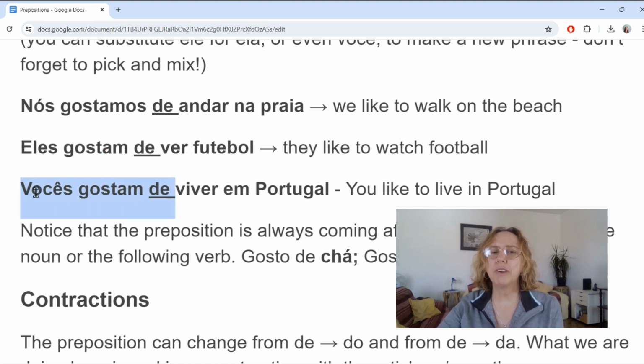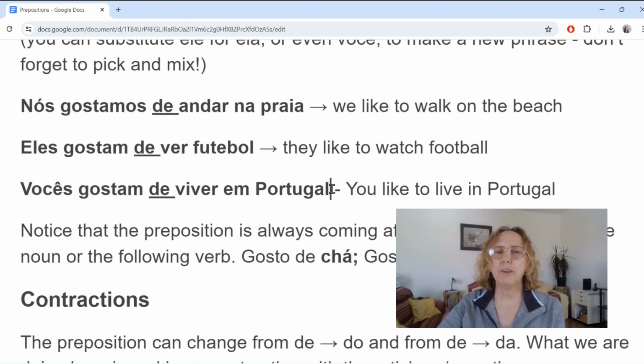Vocês gostam de viver em Portugal. You like to live in Portugal. Again, if you're asking a question, you can say vocês gostam de viver em Portugal, and that becomes a question. It's very simple, really. You see, in English, we say you like to live in Portugal, but then when we make a question, we have to say, do you like?